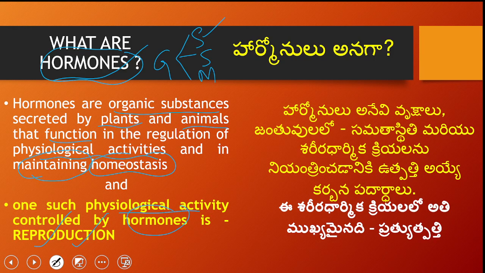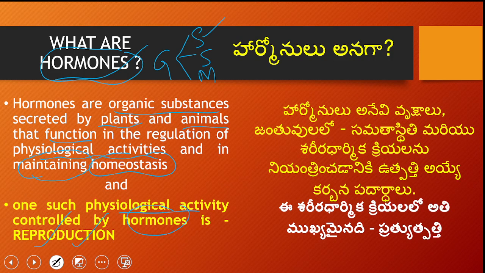There is another growth called mental growth, that is development of your nervous system, and this mental growth also depends on hormones. Though they are released in picomole or picogram quantities, our entire body, whether human beings or other animals or plants, their somatic, sexual, and mental growth is under the control of hormones.